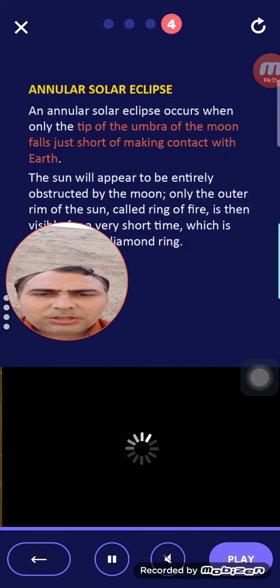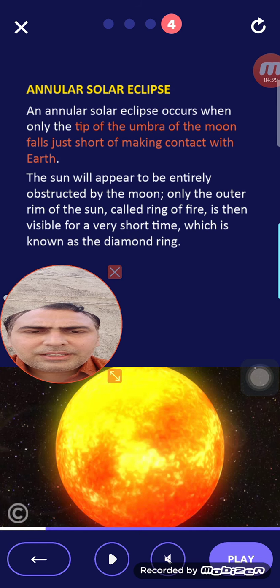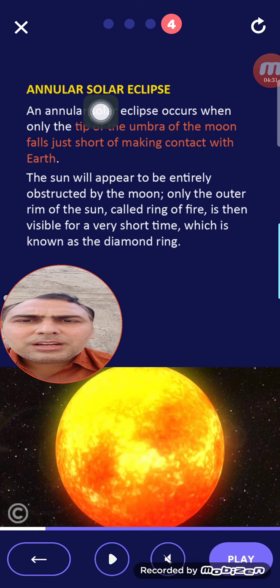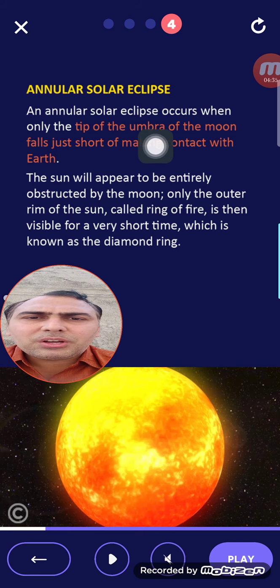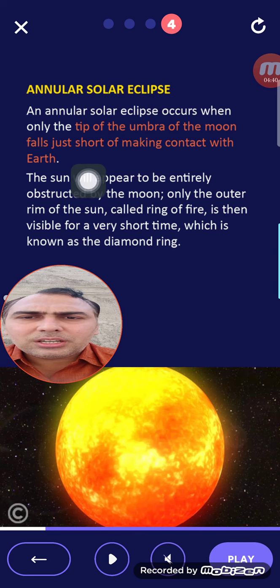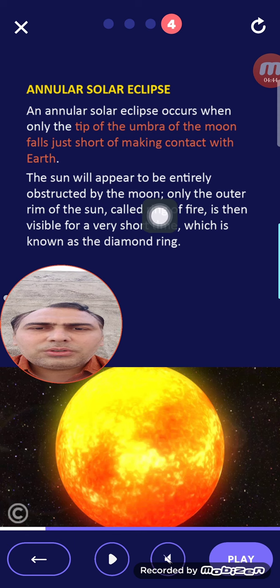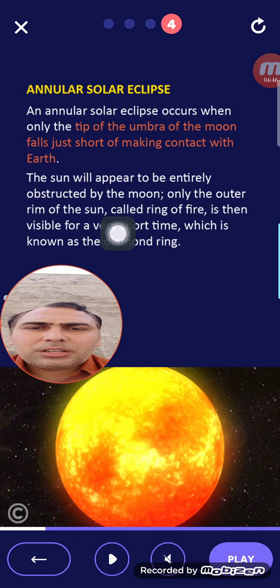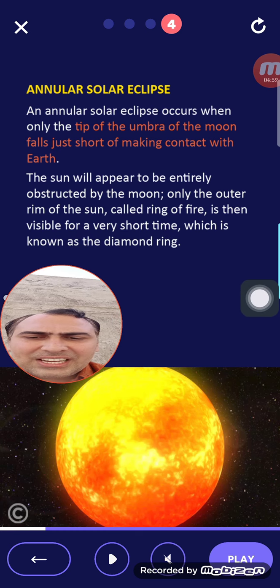Now let's see more. Lastly, we can see an annular solar eclipse. An annular solar eclipse occurs when only the tip of the umbra of the Moon falls just short of making contact with the Earth. The Sun will appear to be entirely obstructed by the Moon. Only the outer rim of the Sun, called the ring of fire, is then visible for a very short time, which is known as the diamond ring. Okay, interesting. Let's see again.